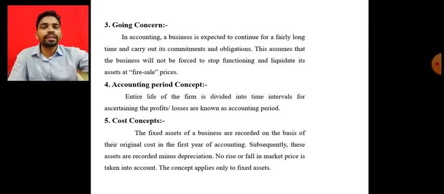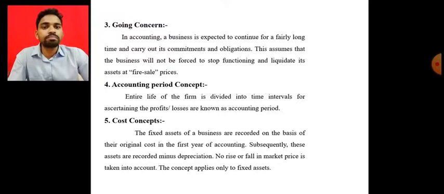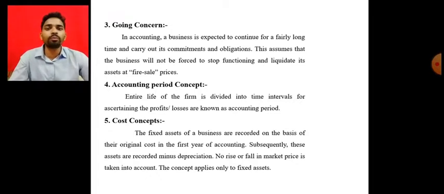Okay, the next is the going concern concept. What is the going concern concept? In accounting, a business is expected to continue for a fairly long time and carry out its commitments and obligations. This assumes that the business will not be forced to stop functioning and liquidate its assets at fire sale prices. Liquidate means to wind up, to close or stop the business.